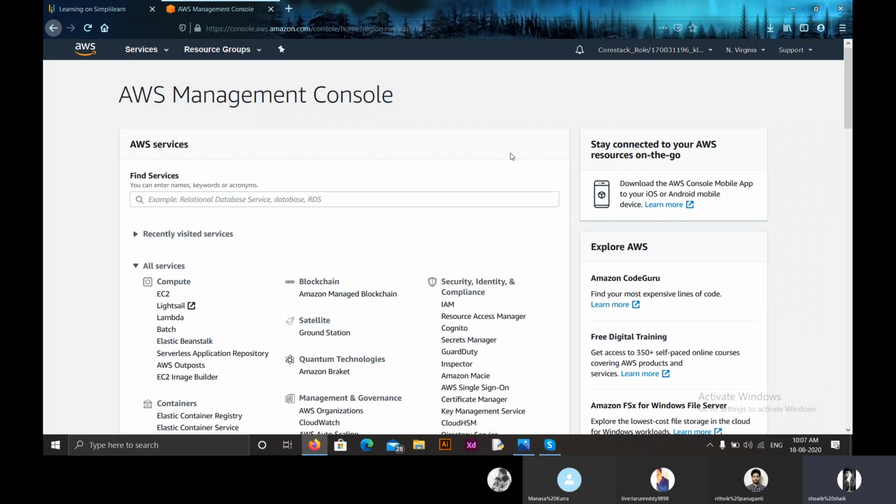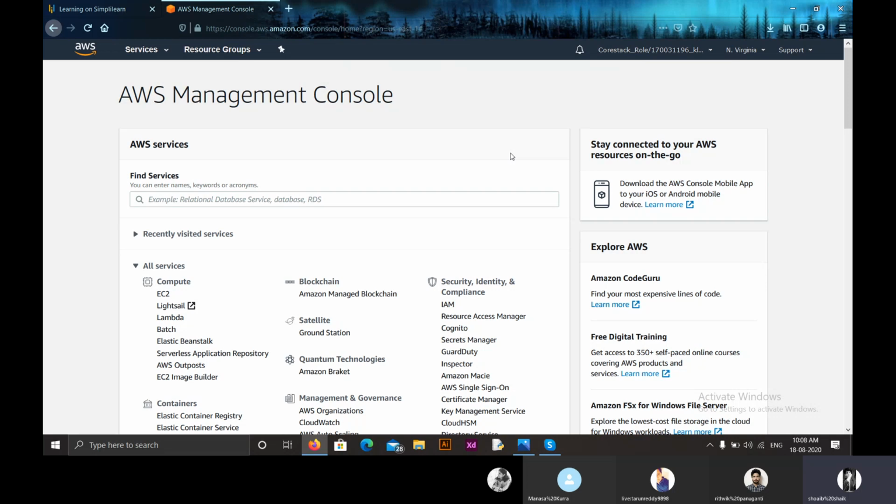IAM policy is a document which contains permissions, and there are 200 predefined policies in AWS, out of which we discussed the three important policies. Those are administrative access policies, Amazon EC2 full access policy, and Amazon S3 read-only access policy. We also created an IAM policy, that is, a read-only policy for accessing the S3 service, simple storage service.